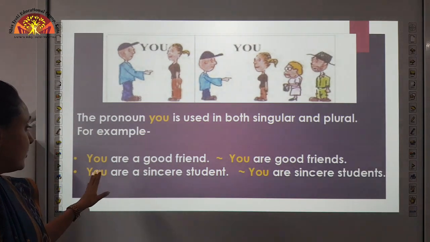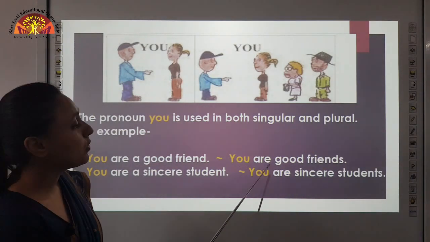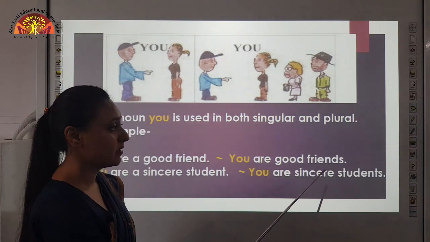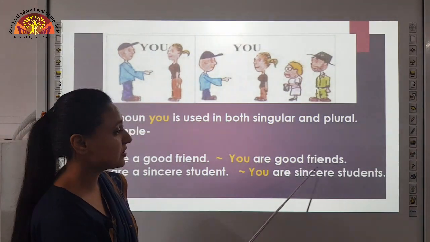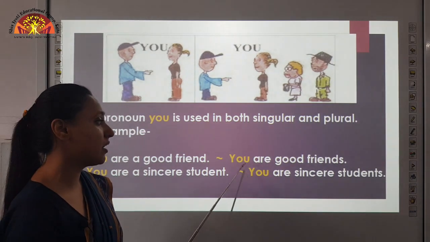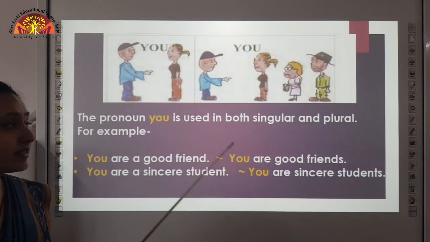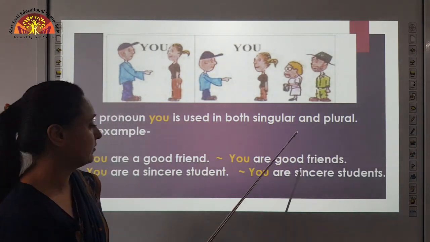So, you is used: you are a good friend. You are good friends, but here we take the plural form of friend, which is friends. So, here also we are using the pronoun you. So, what you learned is that you is used in both singular and plural.